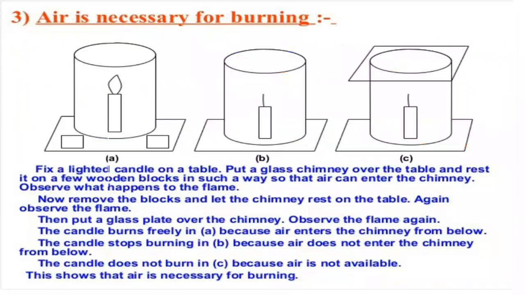Observe what happens to the flame. Now remove the blocks and let the chimney rest on the table, as you can see in this B. Again observe the flame. Finally put the glass lid over the chimney as in figure 6.6. Watch the flame again. What happens in the 3 cases? Does the flame flicker off? Flicker means it will be moving. Does it flicker and give smoke? Does it burn unaffectedly? Can you infer anything about the role played by the air in this process